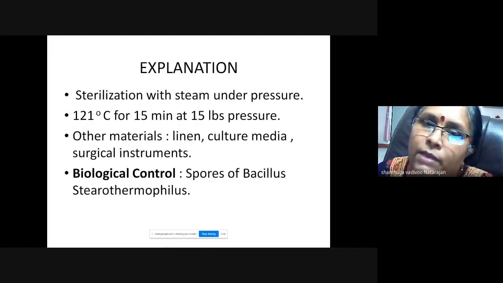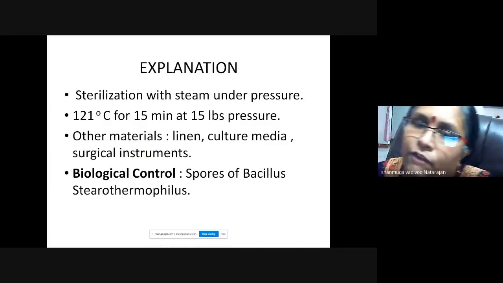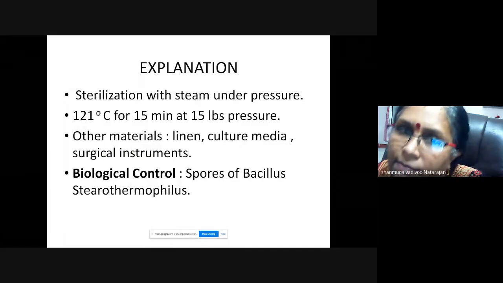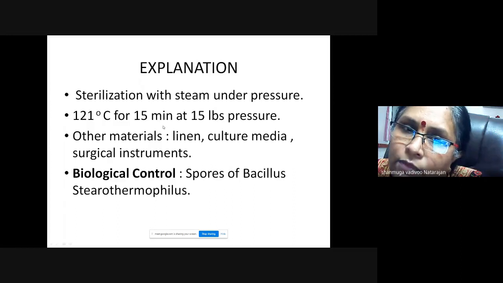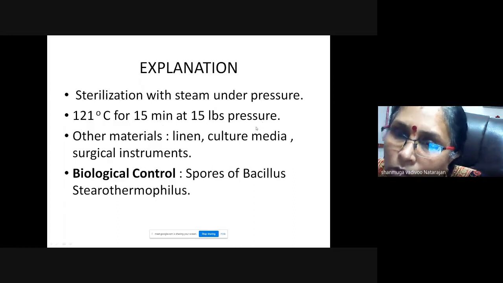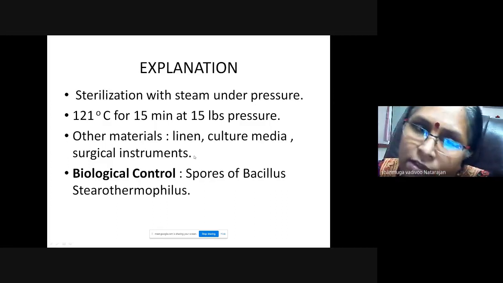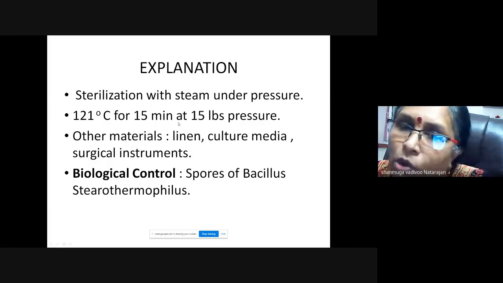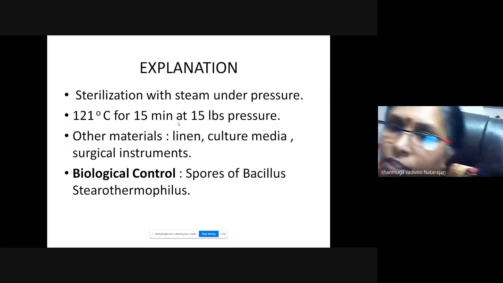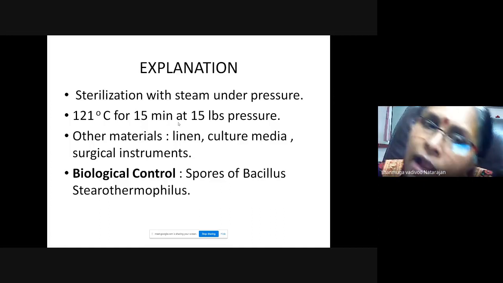Why? Because the principle of autoclave is steam under pressure. So at 121 degrees C, 15 minutes and 15 pounds of pressure. This is very important. So this is the principle of autoclave. So here even the spores will germinate and then the vegetative forms will be released and that will be killed.